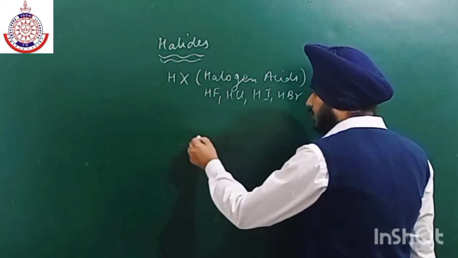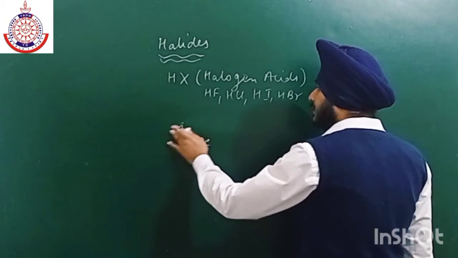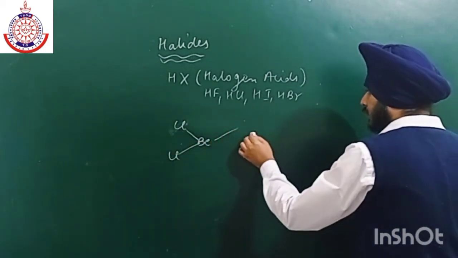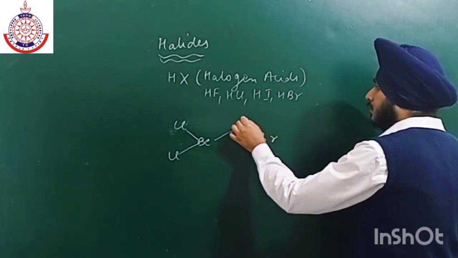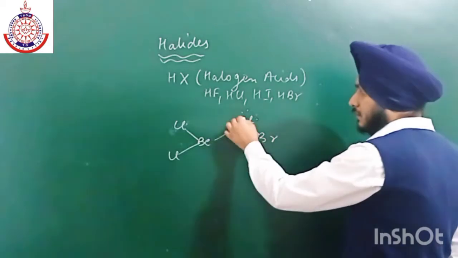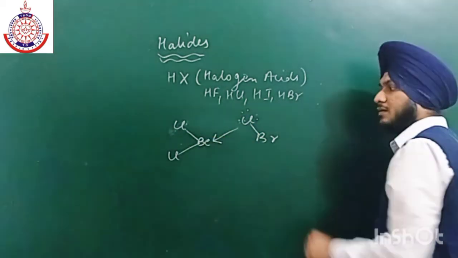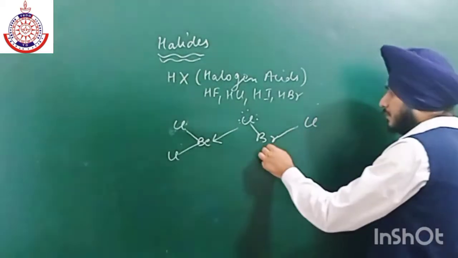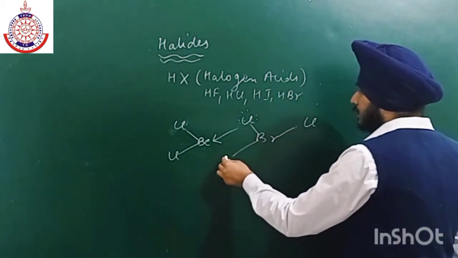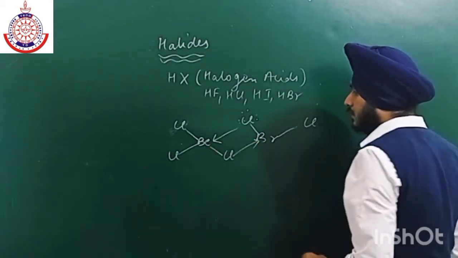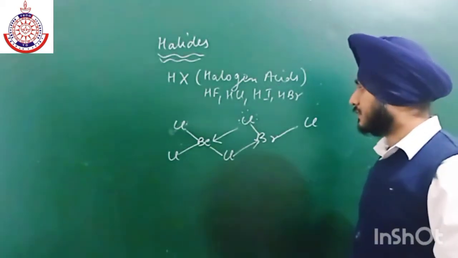ठीक है, so there are two covalent bonds present between Be and Cl, and two are coordinate bonds. Okay, as we all know, this chlorine has a lone pair of electrons, so it will donate its lone pair of electrons to this beryllium. तो कुछ इस तरह से इसका स्ट्रक्चर होगा.